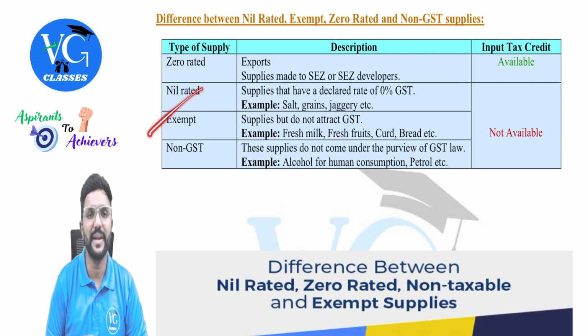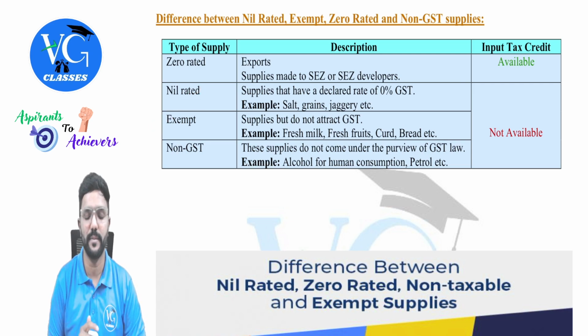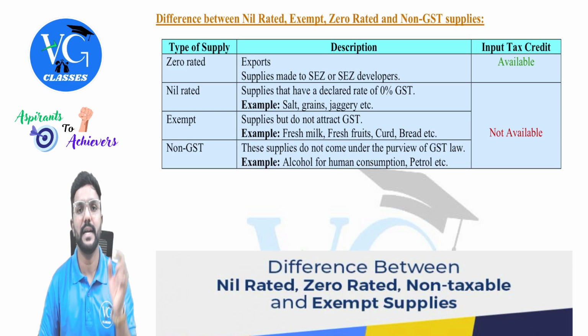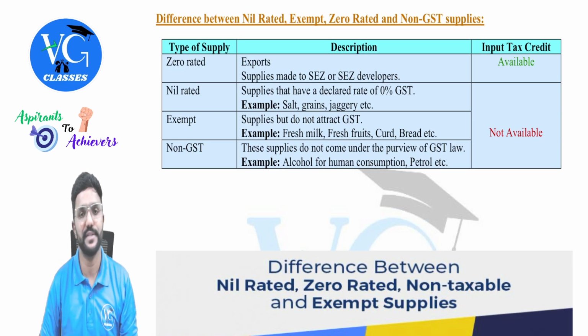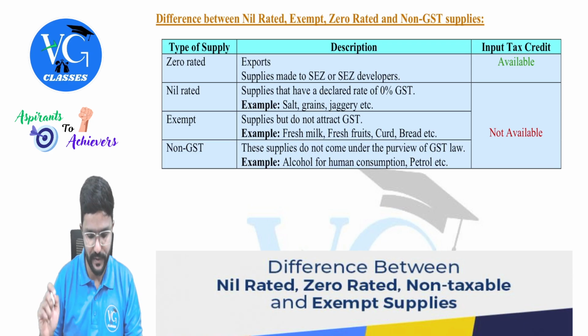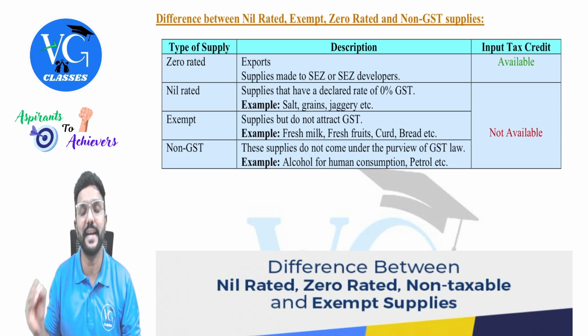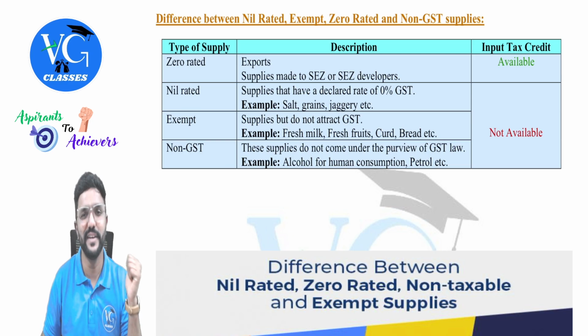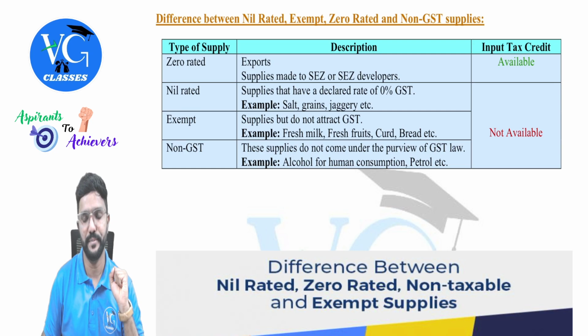Then coming to exempt supply, whatever list we will be learning in this chapter. Supplies that are supplies but do not attract GST because exemption is given under section 11 read with notification. Examples are fresh milk, fresh fruits, curd, bread, etc. I have given only products here. There are a number of services which we will be learning after this, which are exempt under GST, like healthcare, educational or agricultural activities. All these things are exempt.